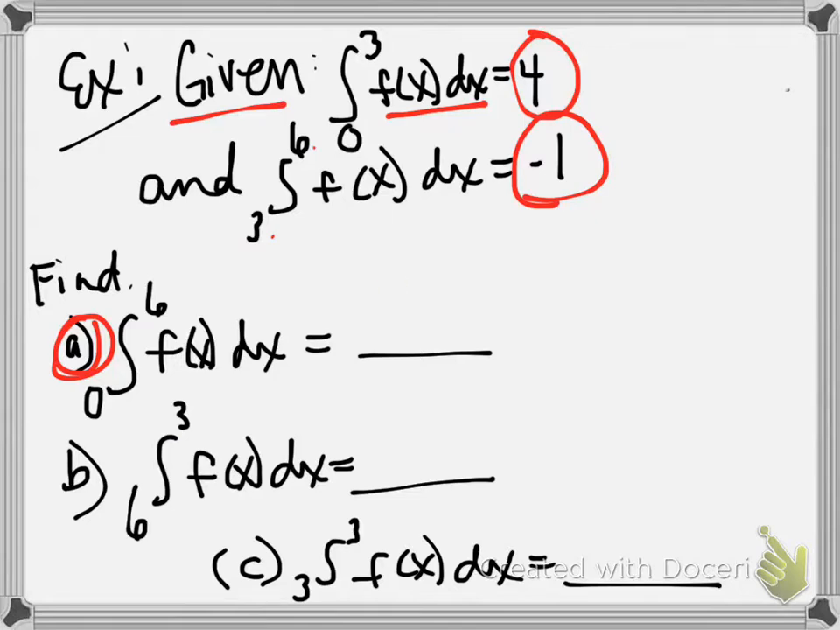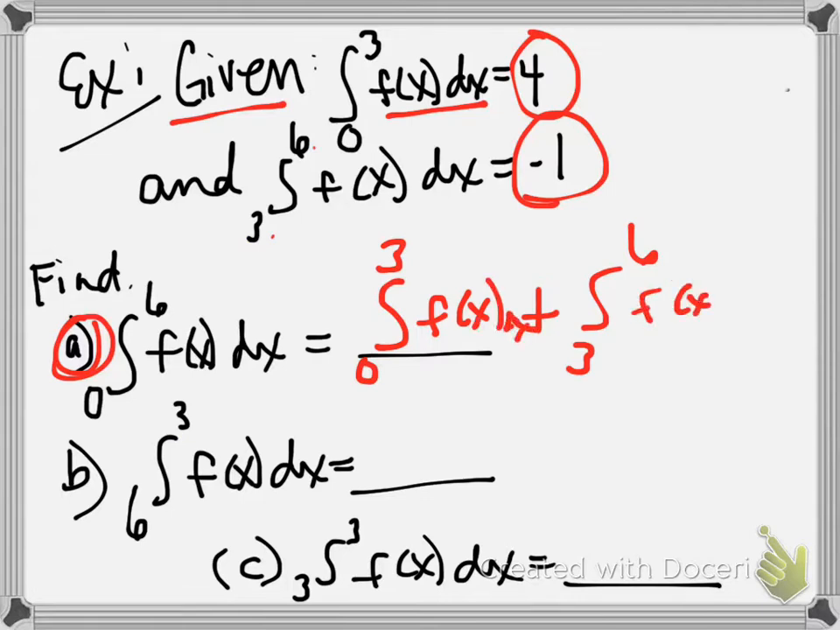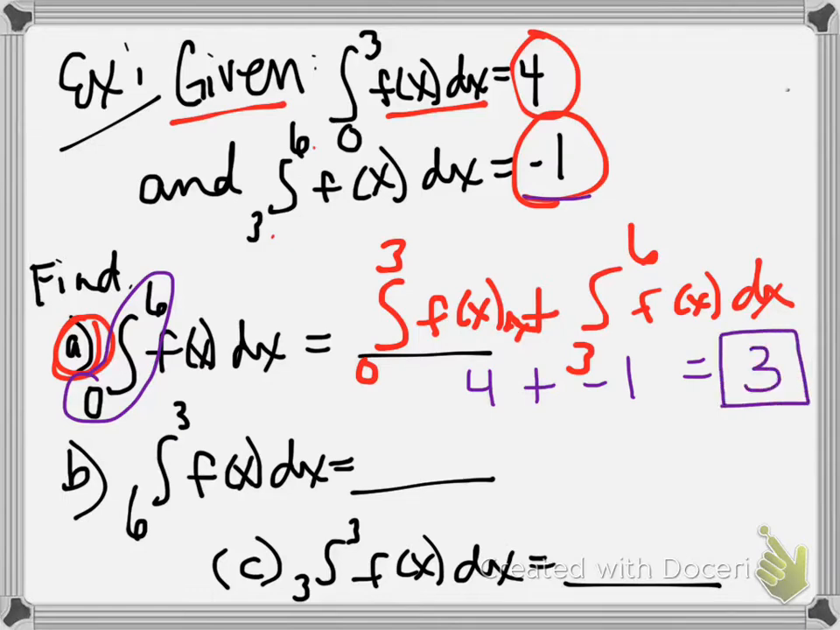Well, 0 to 6 is the same thing as 0 to 3 plus 3 to 6 of f of x dx. That's that additive property we just talked about. So if I know 0 to 3, which is 4, and I know 3 to 6, which is negative 1, then I know the integral from 0 to 6 of f of x dx equals 4 plus negative 1, which is just 3. So I use the additive property there to get a solution.